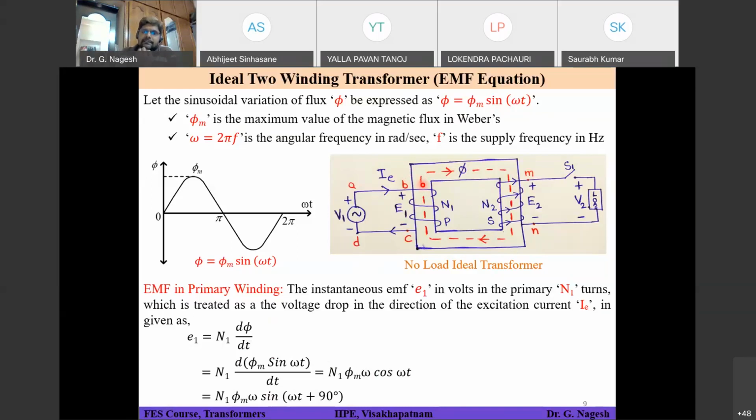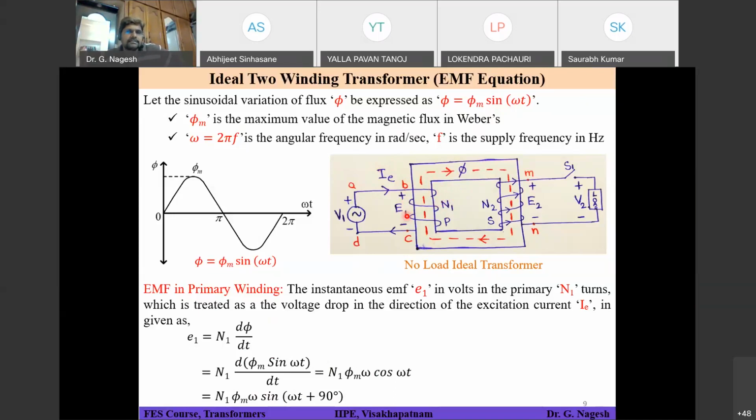Okay, my question is, this flux phi is equal to sin omega t. I have assumed that because it's a sinusoidal function. That is the expression I have taken. And this flux is actually coming from MMF. Where is that MMF generated? The MMF formula is given as N1 into I. That means the current flowing in the primary winding and the number of turns in the primary winding. That is the MMF.